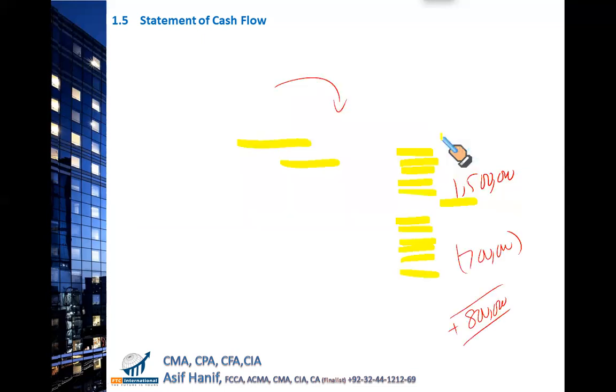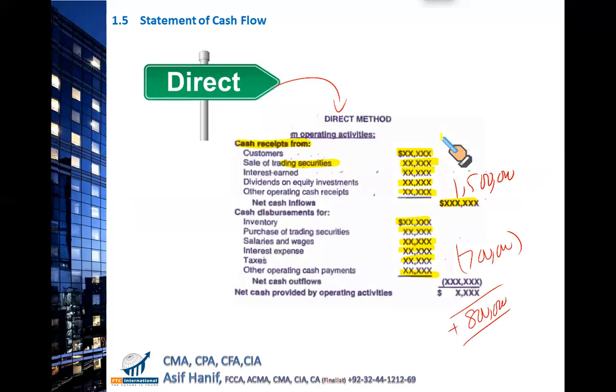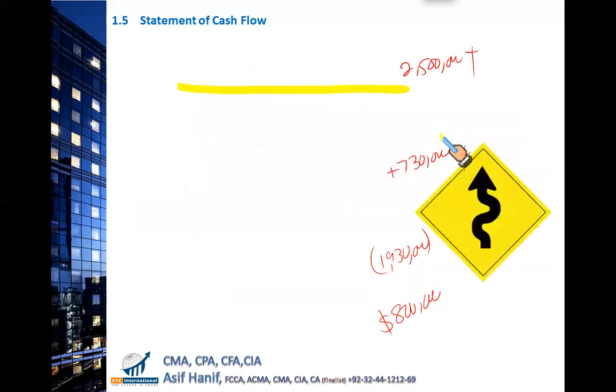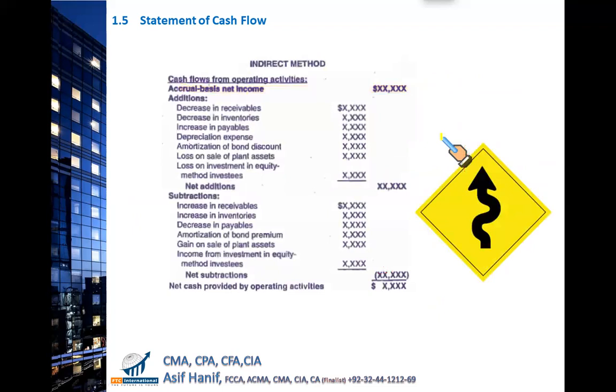So now let us do the actual direct method we have already considered. Let us see how we do the indirect method. Try to make sure you understand it fully, so when you will be doing it tomorrow with actual computational questions, you will be able to understand them well. Let us discuss these one by one. Now, let's say my net income as per the US GAAP from my income statement is 2.5 million. And I am using the indirect method.